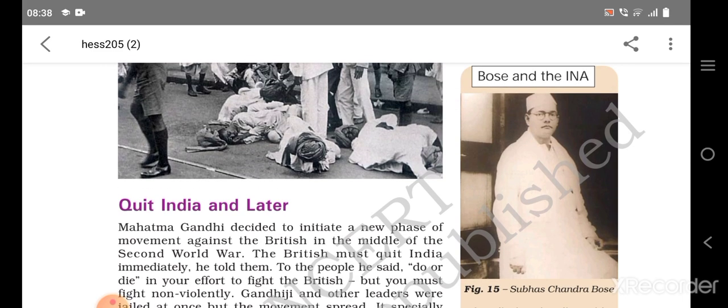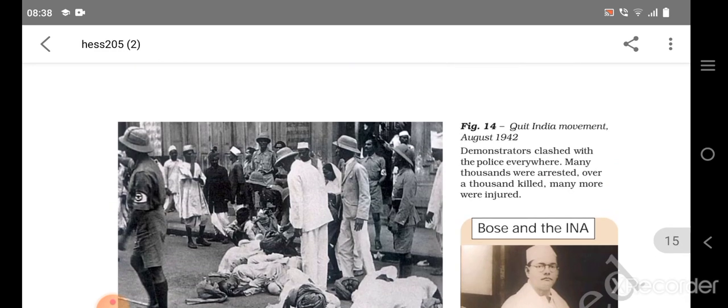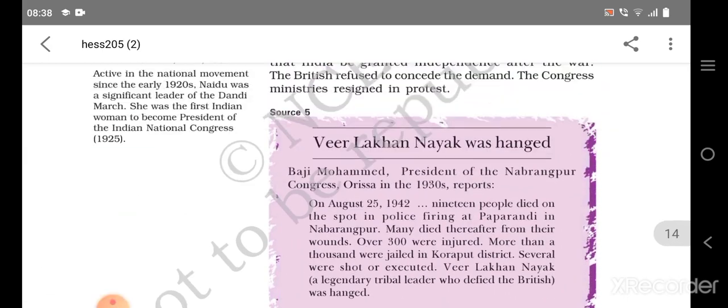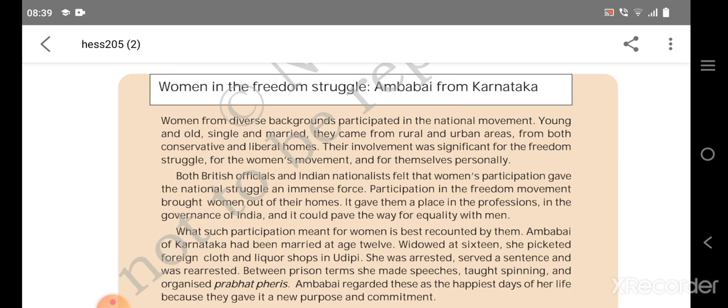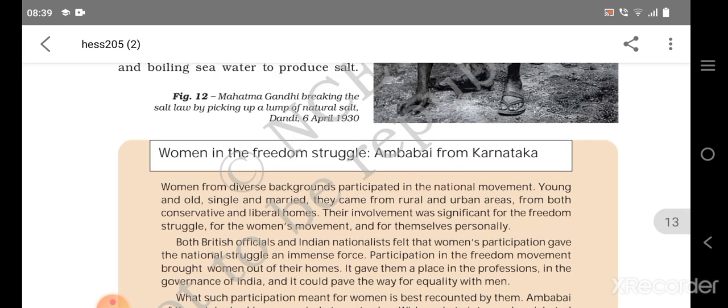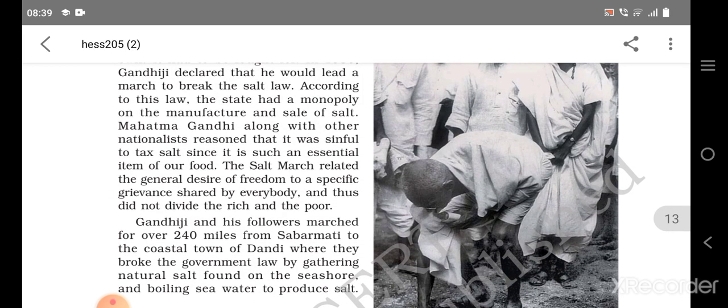First of all, let us revise the previous video. In the previous video, I told you about the Dandi March. Around the 1930s, in the middle of this time period, the Dandi March happened. Why the Dandi March?